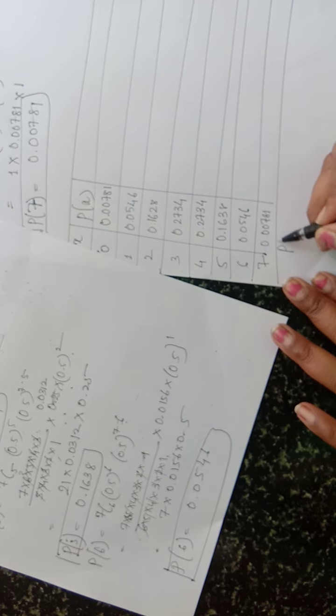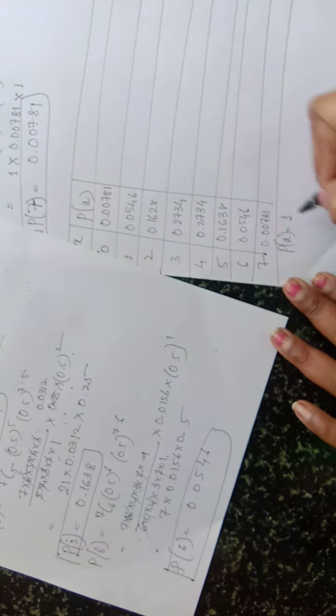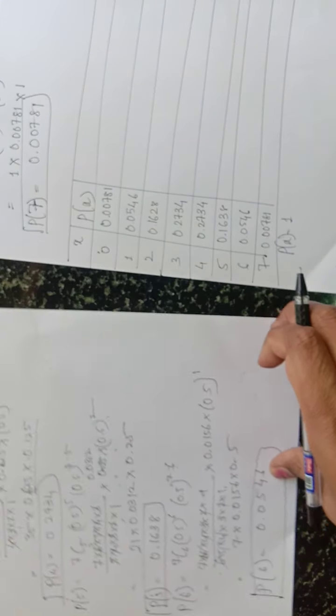I had told you always that the total of P of x will always be 1. If you calculate this, the total of P of x is always 1 only.